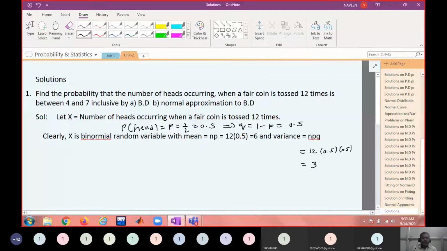Now we are asked to find the binomial probability first.